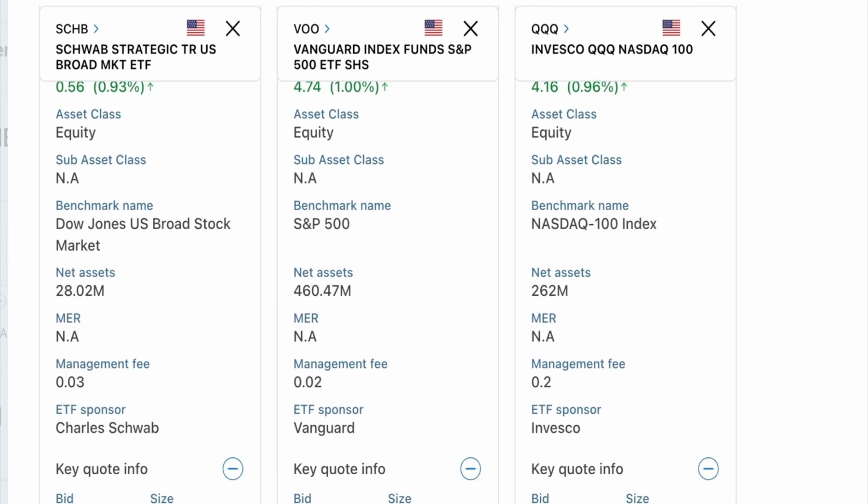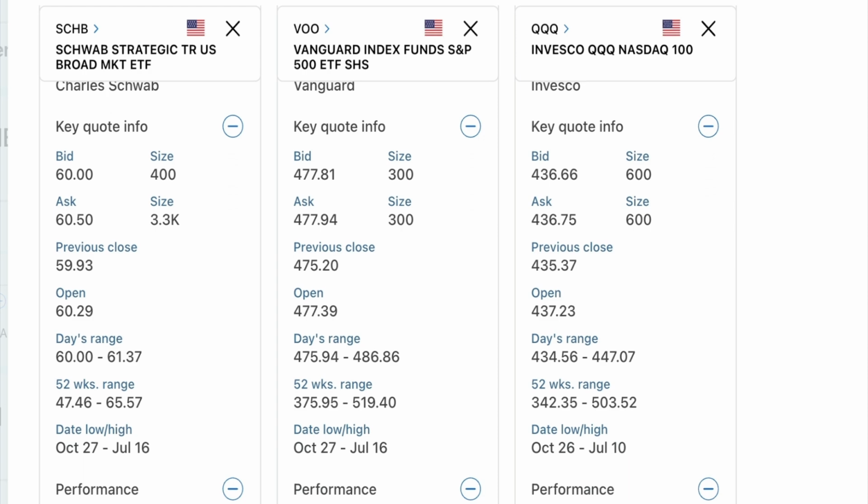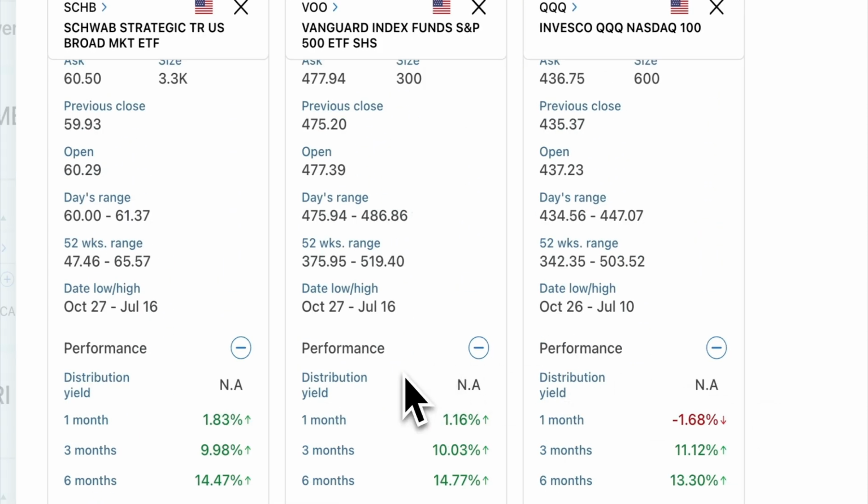So if you're an investor and you want to pick which one to go with, the first thing I would look at is MER. We can see the MERs are almost similar. The other thing I'm going to look at is the yield. As for yields, we can see VOO pays about 1.31, which is the highest, followed by the Schwab ETF at 1.26, and the distribution yield for QQQ is only 0.61.